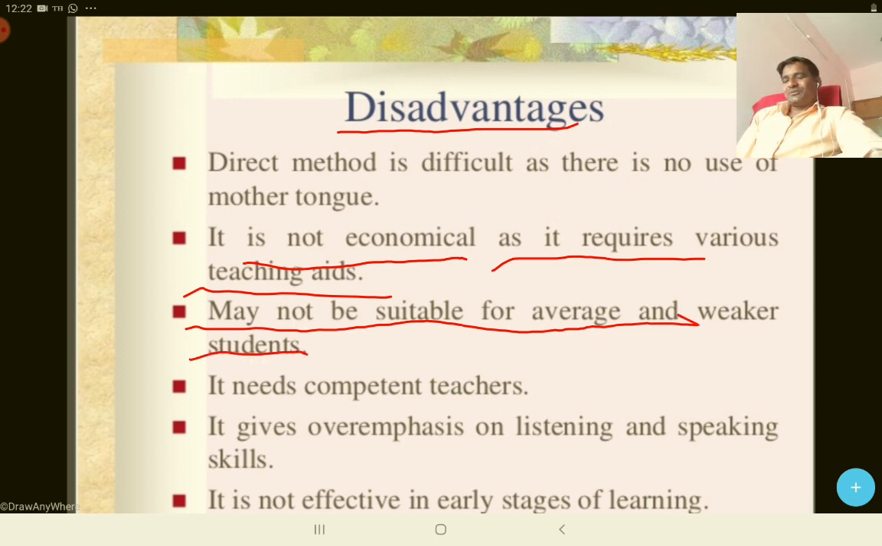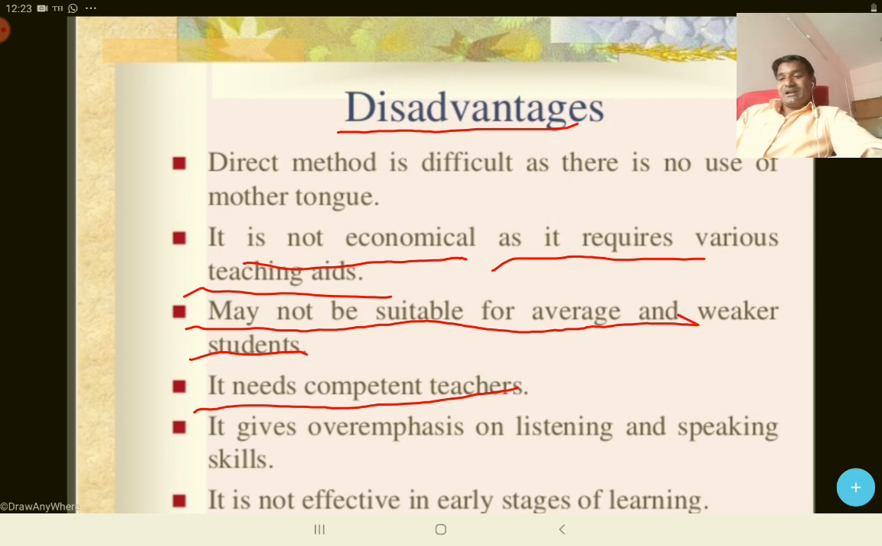Next is may not be suitable for average and weaker students. Suppose from class 1 to 5 you have studied in a primary school, thereafter in class 6 you go to a convent school. So for such students in the 6th class it is very difficult to match with the other students from the convent. So this method is not suitable for average and weaker students. It needs a competent teacher. Of course, you know that this is the direct method of teaching, so it is essential that the teacher should be very competent. He should not speak the mother tongue at all.